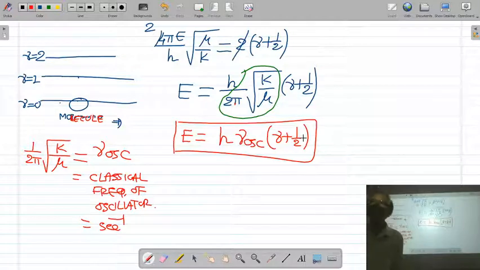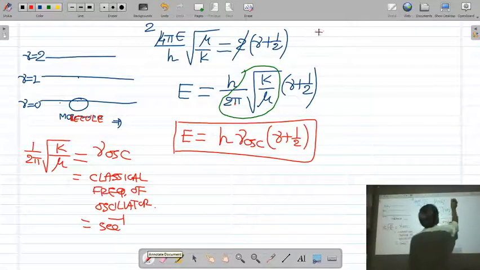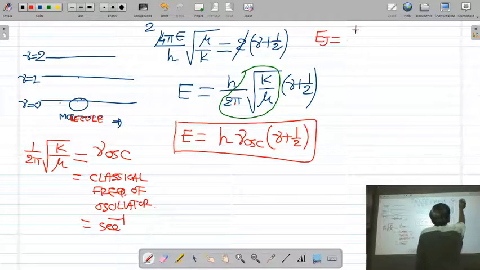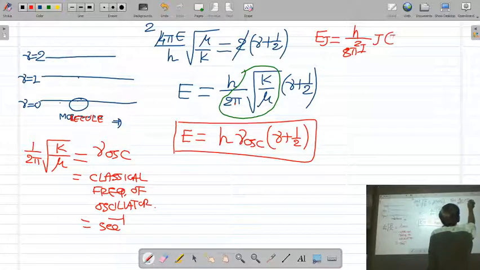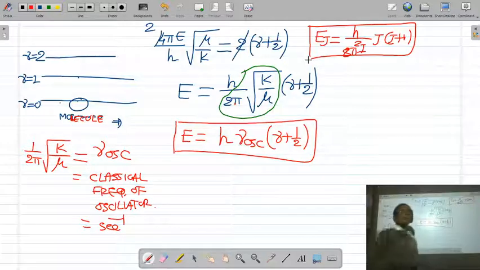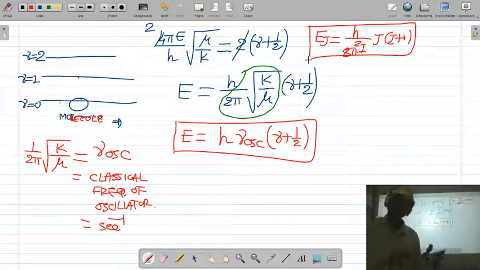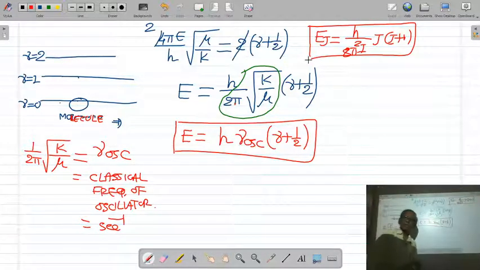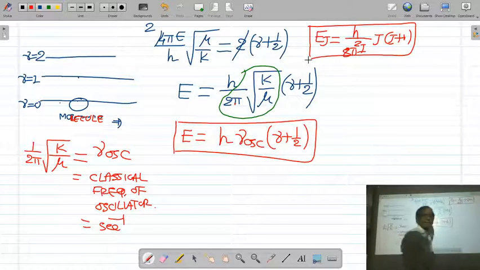Please remember that in case of rotational spectra, we solved the Schrodinger equation of rigid rotator, and we got the rotational energy of the molecule as h upon 8 pi square I, J into J plus 1.